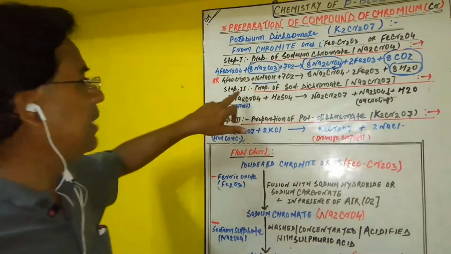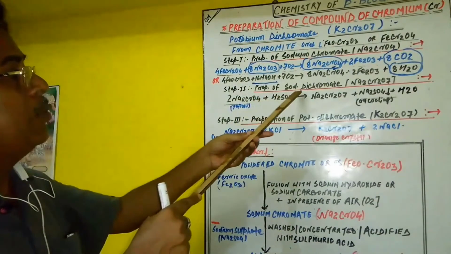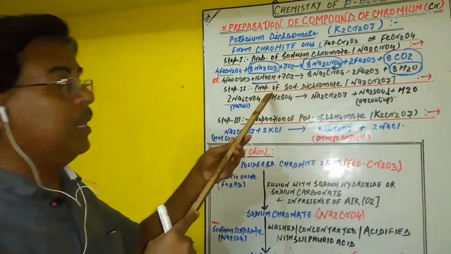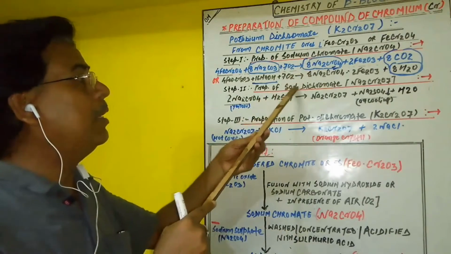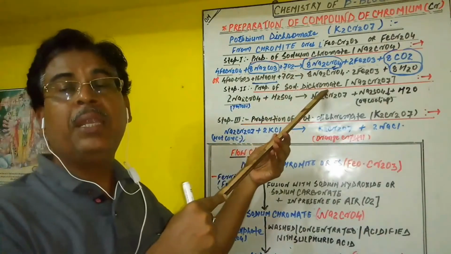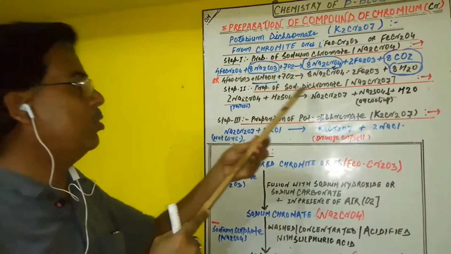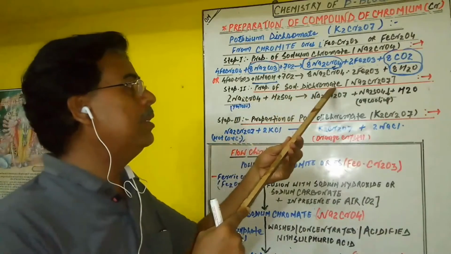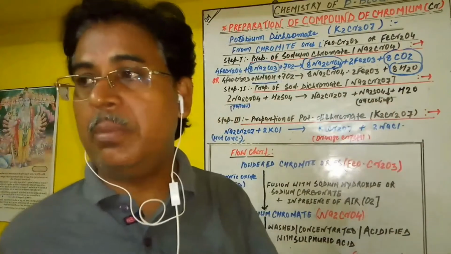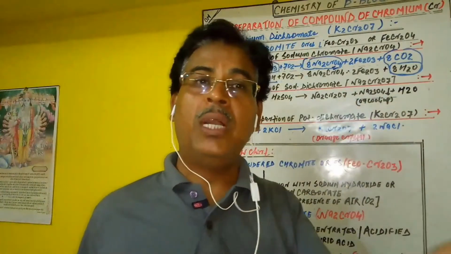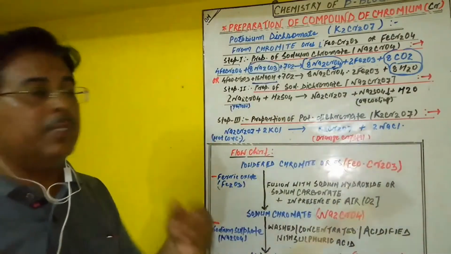Now you see the second step. We already wrote in the second step of the flow chart, preparation of sodium dichromate. In another wording, you can write conversion of sodium chromate into sodium dichromate by the action of dilute sulfuric acid. But here we keep the shortcut, preparation of sodium dichromate. In this step the yellow sodium chromate obtained earlier is acidified with sulfuric acid. What reaction takes place?